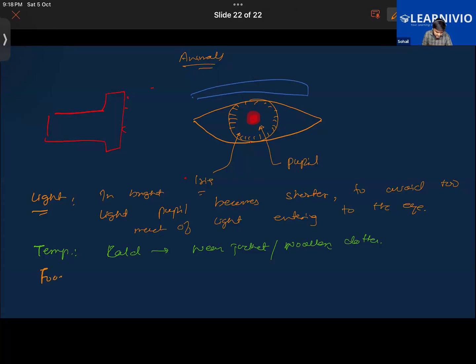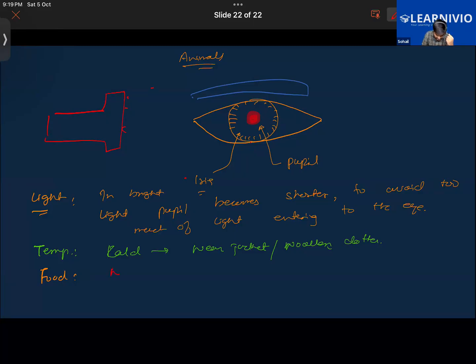Take the case of the food. Food also acts as a stimulus. So if someone were to take the name of a delicious food, what do you like eating most? Ice cream. So suppose you are very hungry, and someone in front of you is eating ice cream. You might see that your mouth will water up. Basically, there are some glands present in our mouth called the salivary glands that secrete saliva. Getting it now?